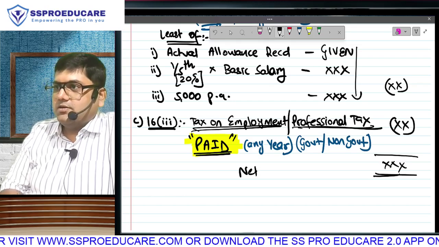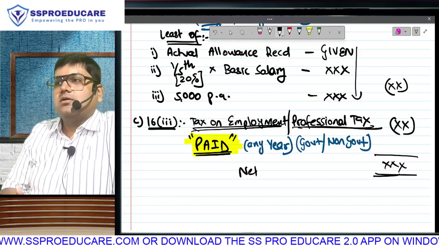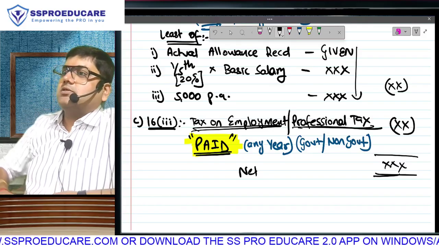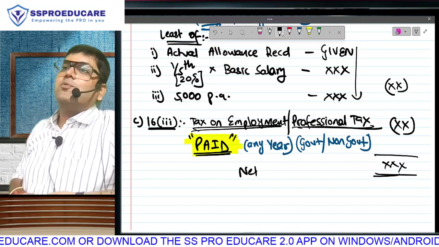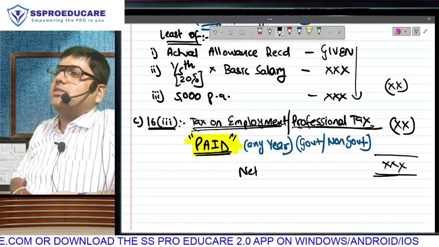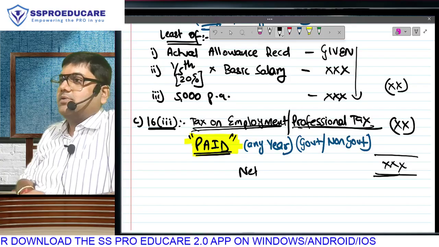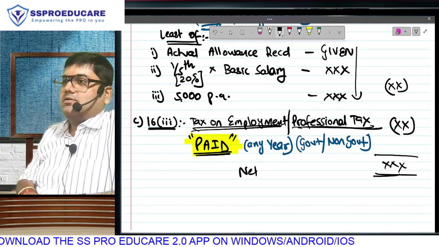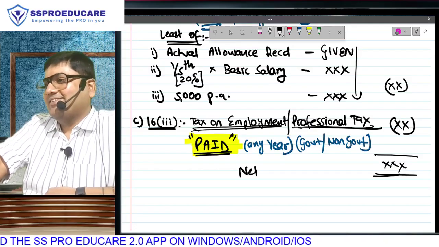Okay, fine. What is professional tax? You only said I don't have any question. So what is tax on employment? Tell that now. Tell it, child. No sir, this was the question I was going to ask.